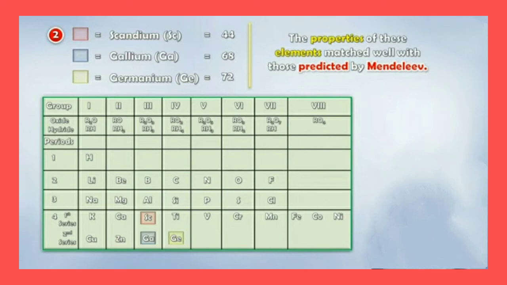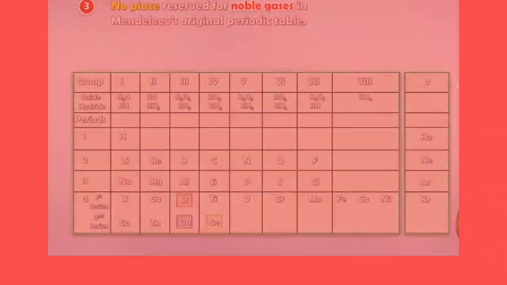The properties of these elements matched well with those predicted by Mendeleev. So, children, due to this success, all were convinced about the importance of Mendeleev's periodic table, and this method of classification of elements was accepted immediately. Let's see the third merit now.